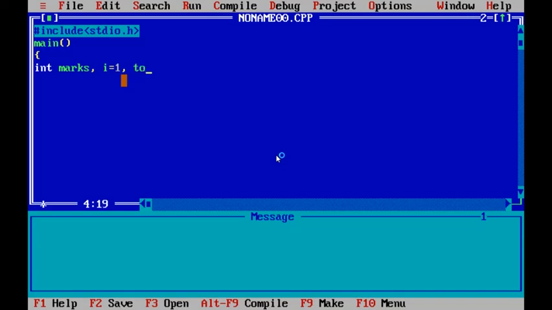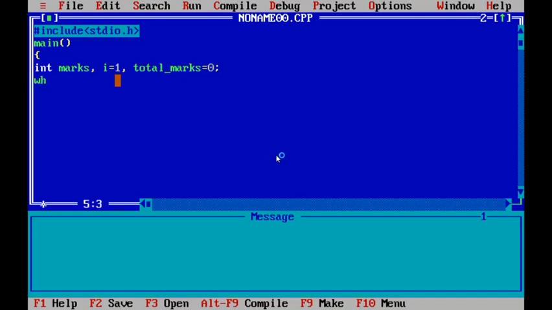Total marks. Here I am using the underscore, total_marks. As per the identifier rules, an identifier must start with an alphabet and it doesn't accept spaces. That's why I am using total_marks.